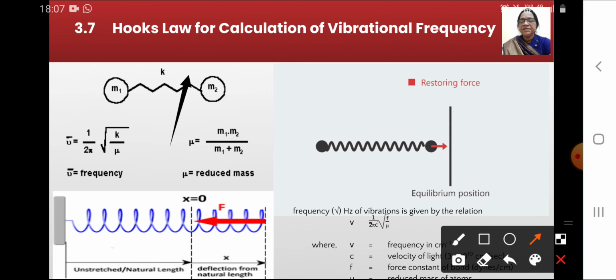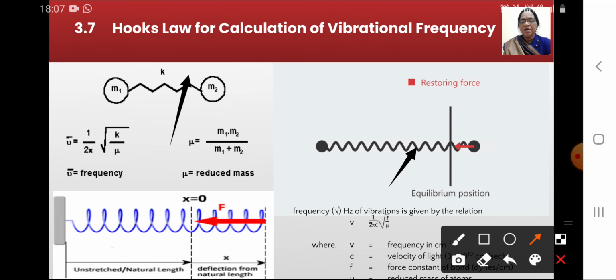If the bond is stretched, then a restoring force pulls the two atoms together towards their equilibrium bond length, and if the bond is compressed, then the restoring force pushes the two atoms apart.